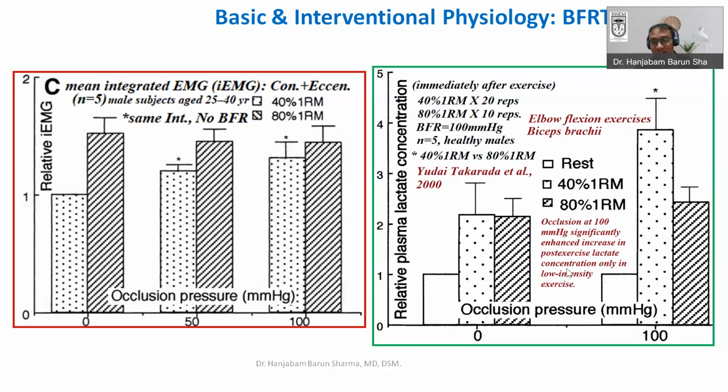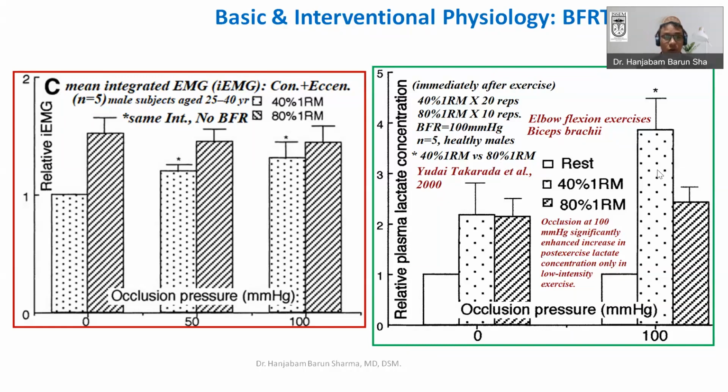You can see, even in the low intensity exercise, if you do occlusion, what will happen? This blood flow restriction was done only at 40%, not at 80%. So if you do blood flow restriction at lower intensity, that is 40% of the RM, and immediately after exercise you measure the blood lactate, it was significantly higher as compared to the 80% one RM.